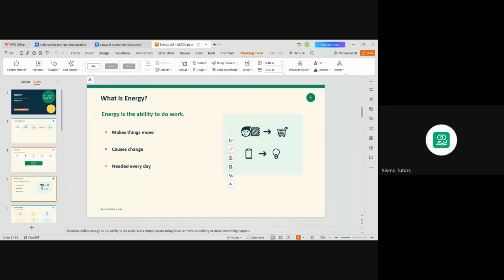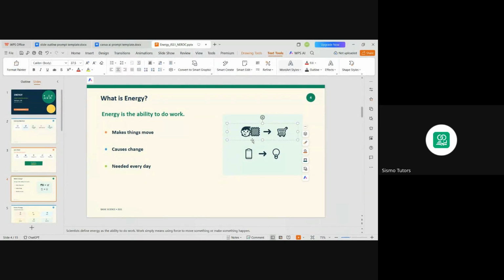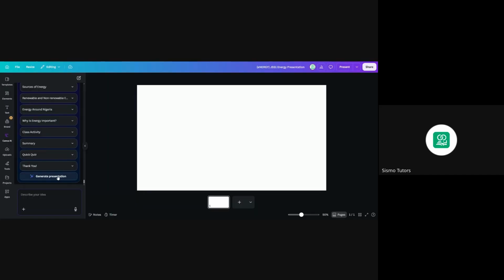All right, slide 3. Is there anything you don't like here? I don't like how this is, I can space it. Yeah, there should be space here. So you review your work, and then you deliver. Okay, so let's go back to that other one and see what it is doing for us at the moment. So I'll now hit generate presentation. It is done.